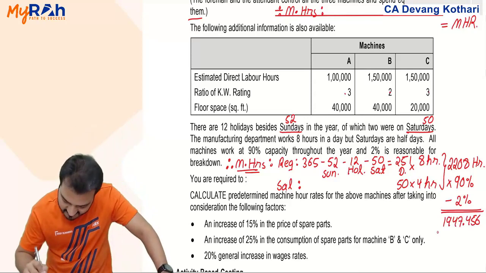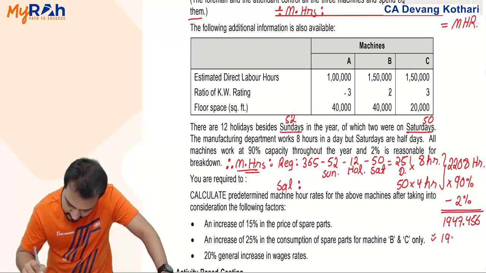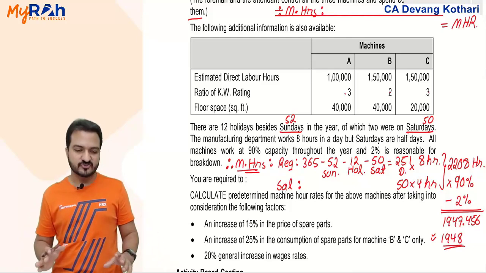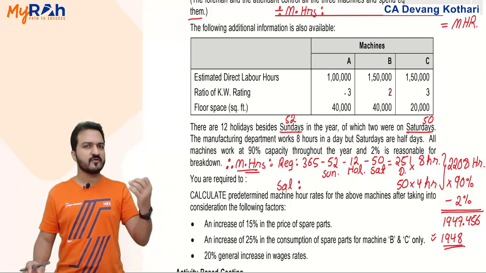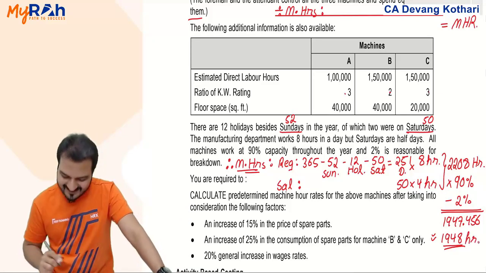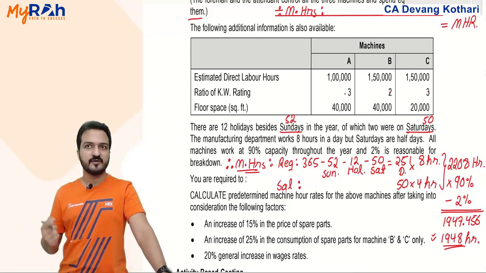1947.456, that is rounded off to 1948. It is rounded off to the higher side. You can round off to the lower side also. With the solution given here, they have rounded off to the higher side, so I'll keep it like that. 1948 hours is the total hours that you see here.